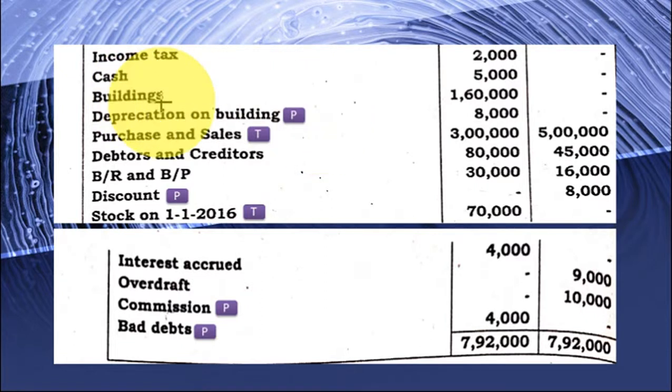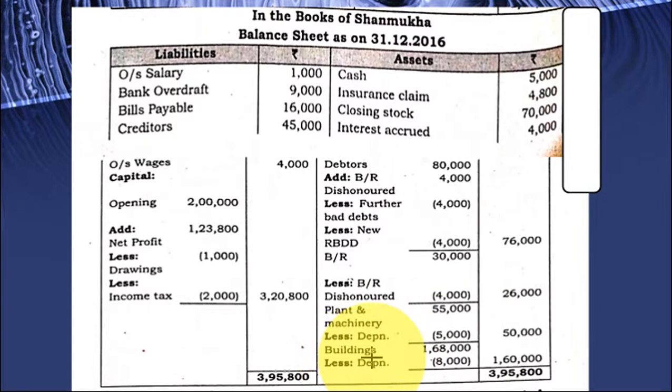So what is the real amount that we are supposed to write? I told you in the trial balance, whatever is given, that is a final amount. So building's final amount is 1,60,000. Clear? Building 1,60,000. So we have to write in the balance sheet only 1,60,000. See here now. Buildings we have written 1,60,000. Clear? But here you can show how you got it, because 8,000 was the depreciation. So if you are writing 1,60,000, it should be 1,68,000. You need not do this, students. Not necessary. This is for your further understanding. Okay. So you can write directly.